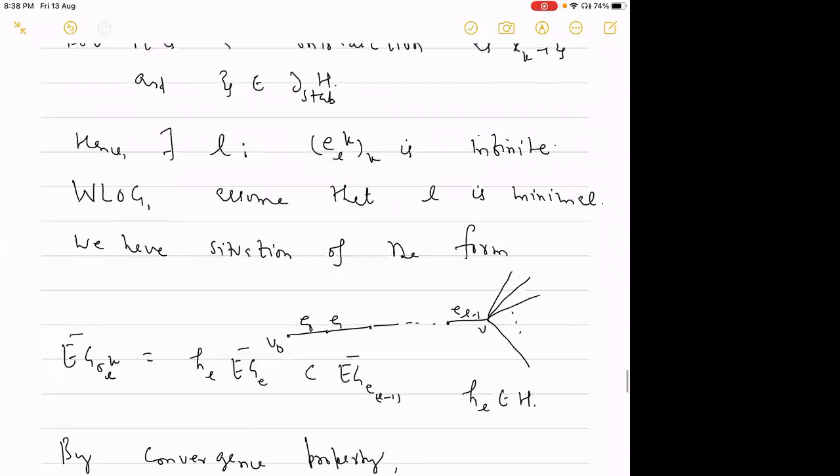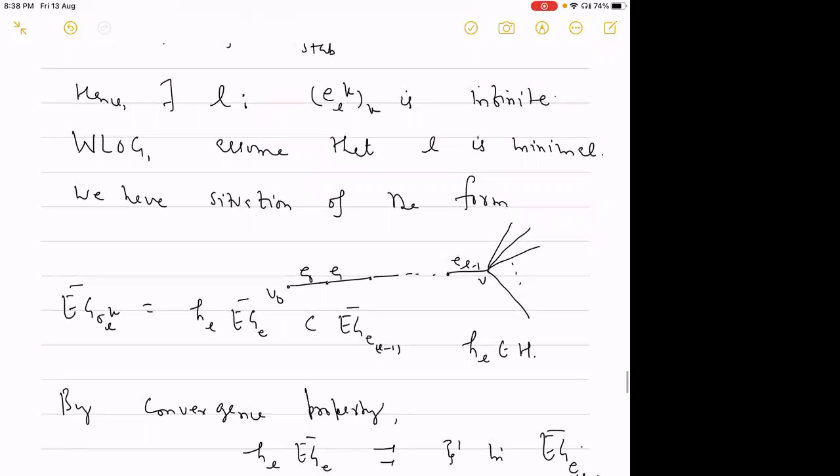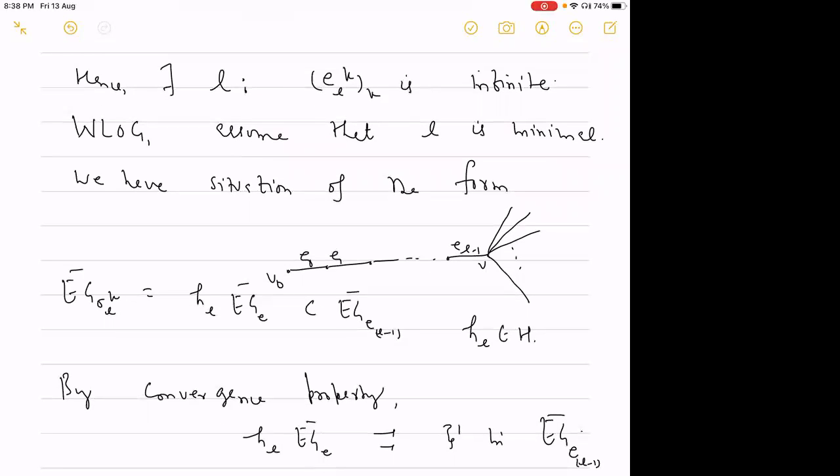So we have a situation of this form: all the edges before this L, up to a subsequence, become a single edge. Starting from V0, we have E0, E1, and so on up to EL minus 1, and then we have some vertex V, and after that vertex we have a star-like situation.